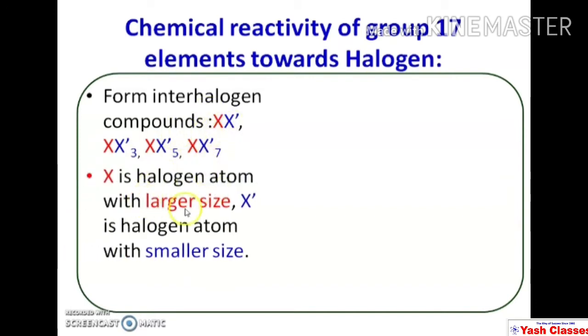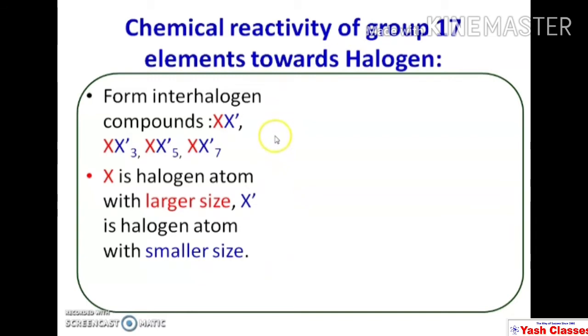So out of two halogens, X is the halogen with larger size, and X prime is the halogen with smaller size. In the periodic table, you know that fluorine, chlorine, bromine, iodine and astatine are the halogens, and from top to bottom atomic size increases.